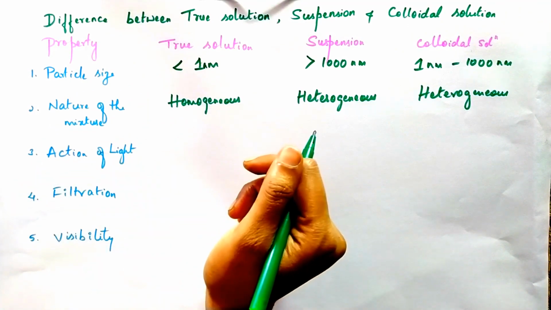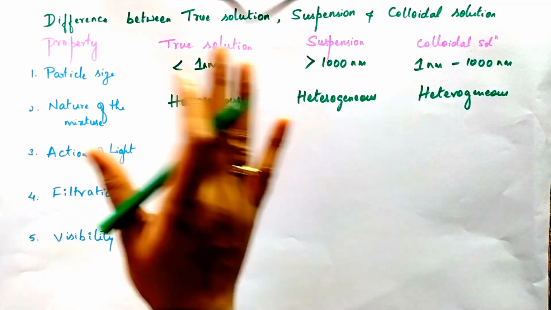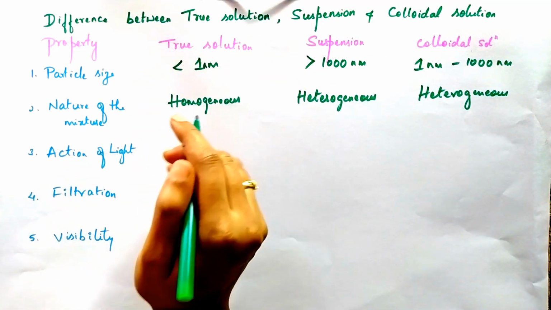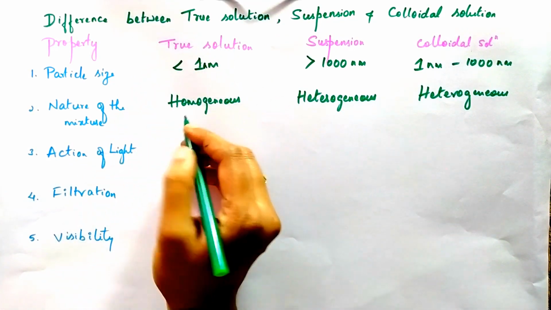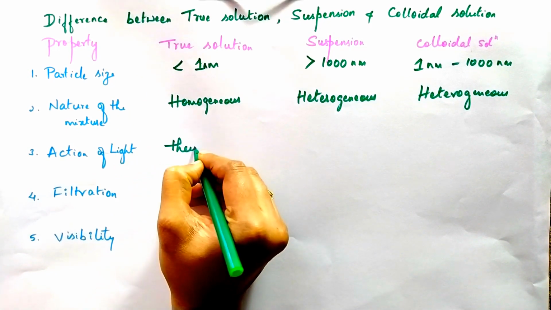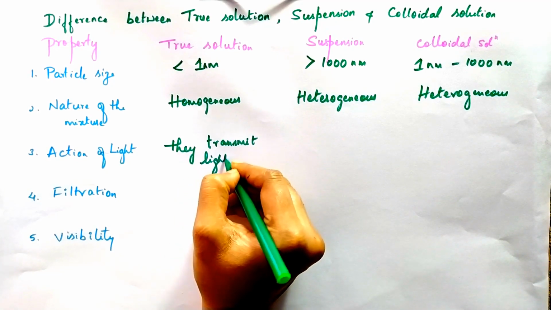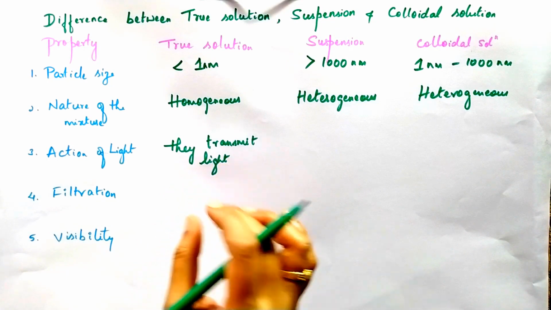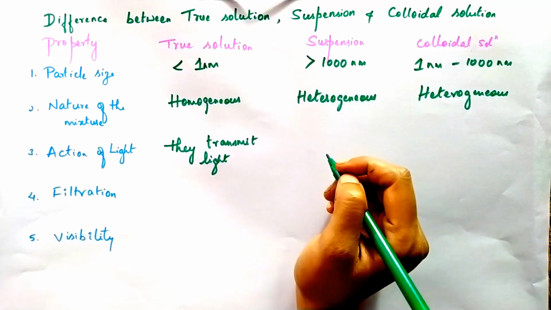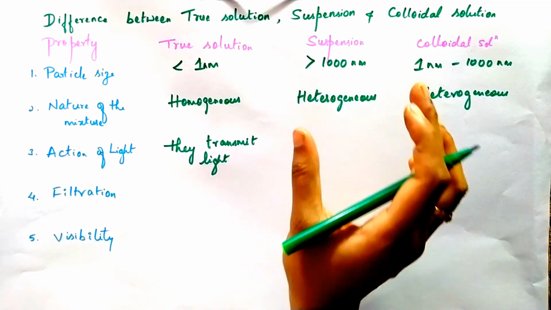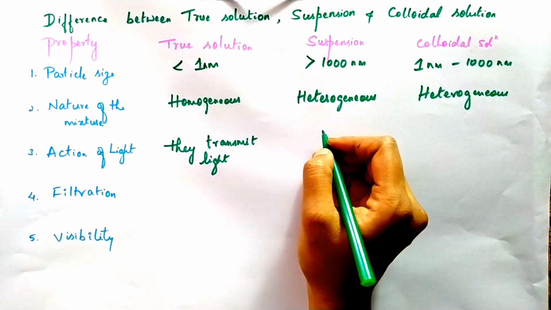Next, let us move on to the third point, that is action of light: how the light transfers in this solution. When I transmit light through the true solution, the light completely transmits. Because the particle size is very small, the light is easily transmitted. In suspension, due to the bigger particles, greater than 1000 nanometer, the light gets scattered.